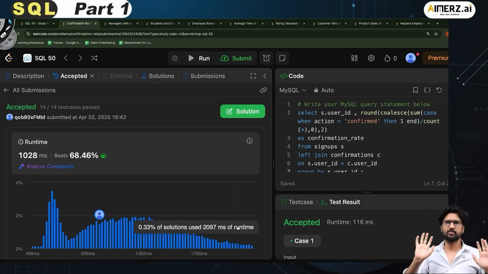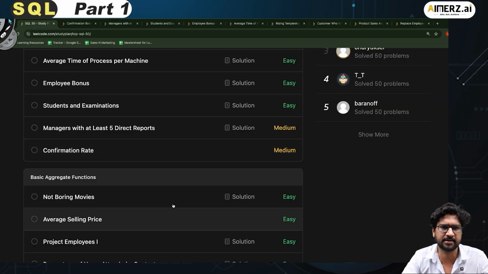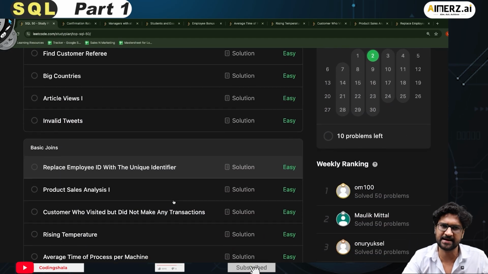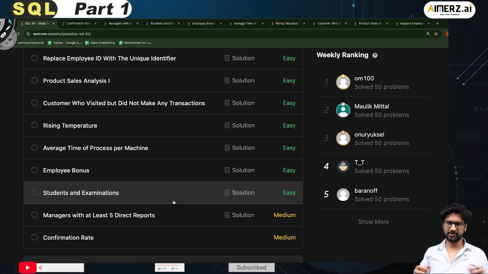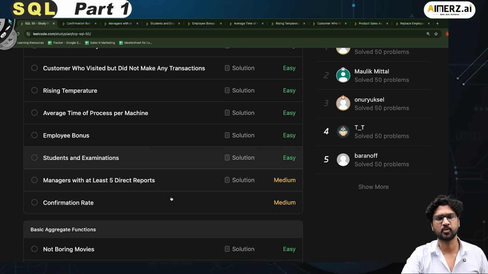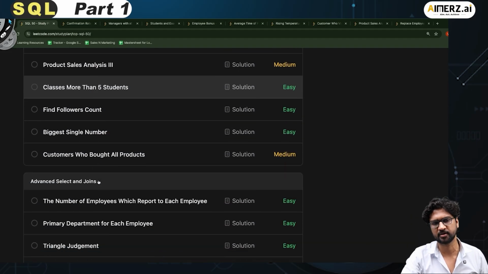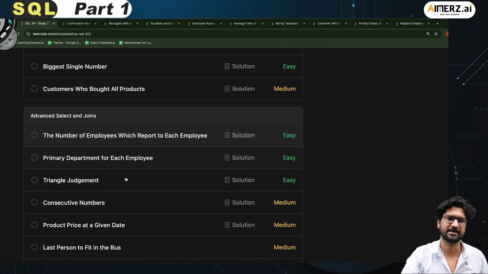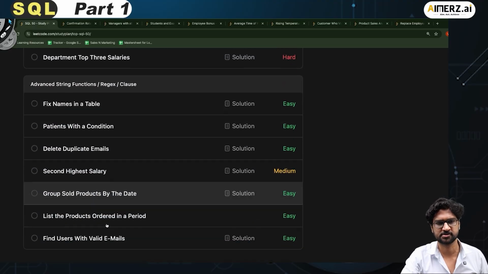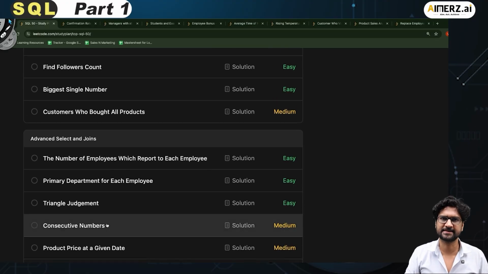Fair enough, makes sense. Everyone is clear on this? Cool. So with this, we have completed both the select type of queries and the joins kind of queries. This is part 1 of it. In the next part, we're going to talk about the remaining queries. We go and talk about the aggregate functions. We still have to do the sorting and grouping related queries. We also have to do the advanced select and joins queries. Post that, the subqueries, advanced string functions, a lot of queries have to go on. So I'll see you in the next video.